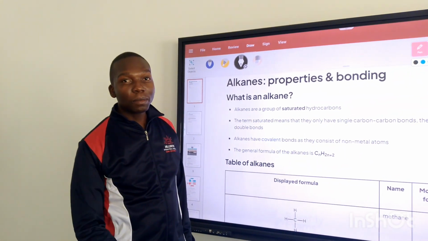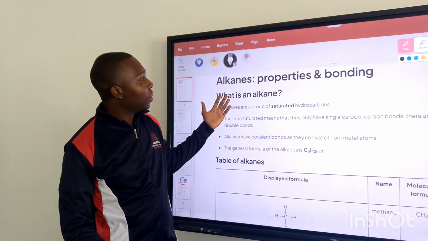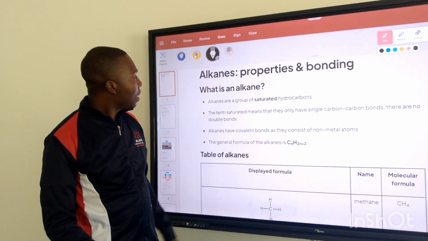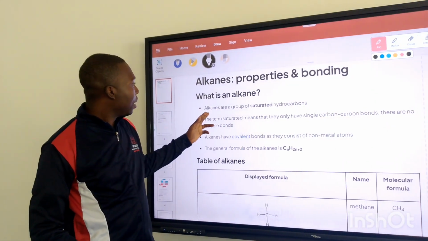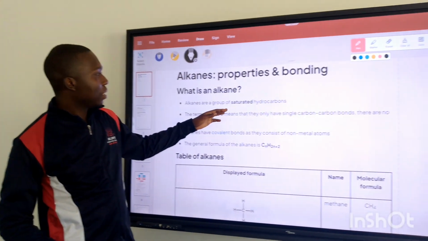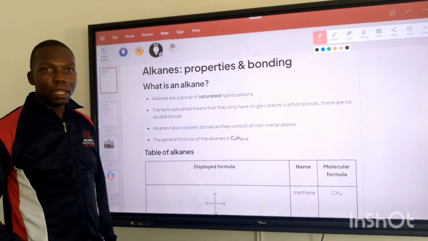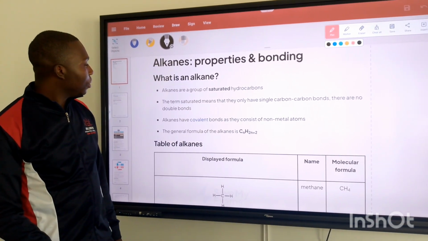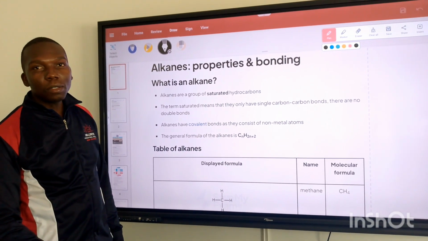This is Silicon. Today I'm going to be looking at alkanes, their properties and bonding. So what is an alkane? An alkane is a group of saturated hydrocarbons. So this is organic chemistry, ladies and gentlemen, and we have different types of organic compounds.